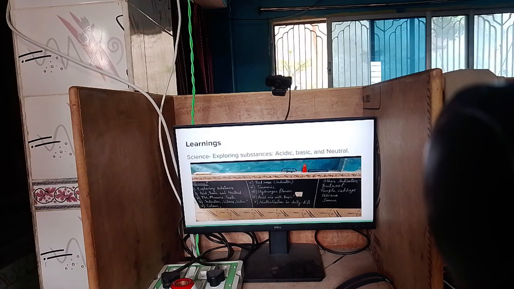So from below the scale of 7, on this left side, as it increases, like if it is 6, it is not a very hard acid, it is a little. But if it is in the starting, like if it is 0, I'm telling about pH, and I'm talking about the scale.